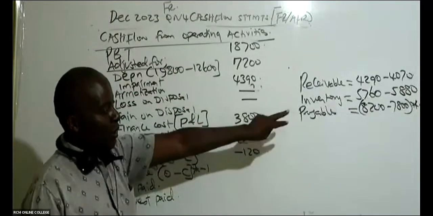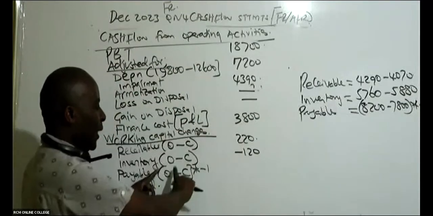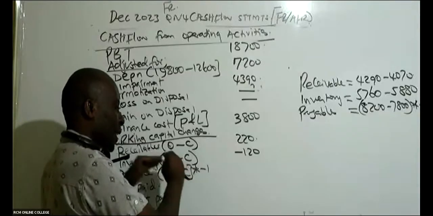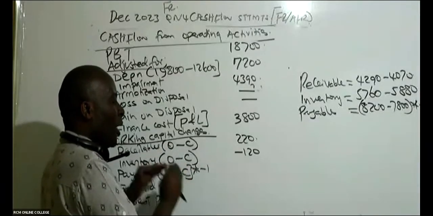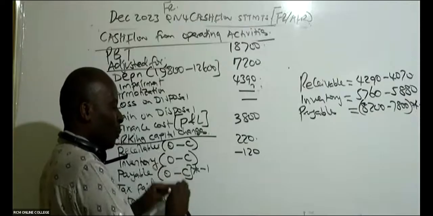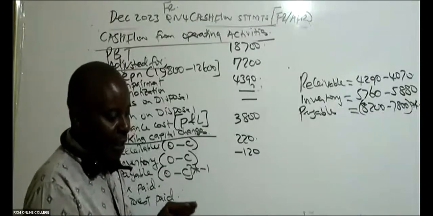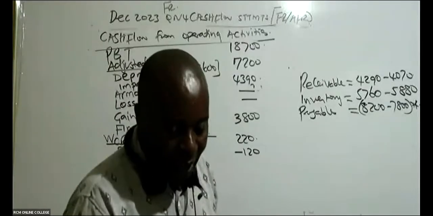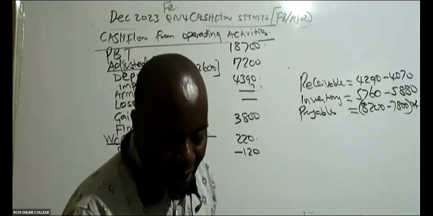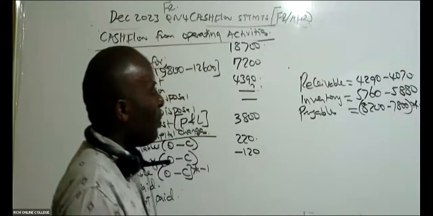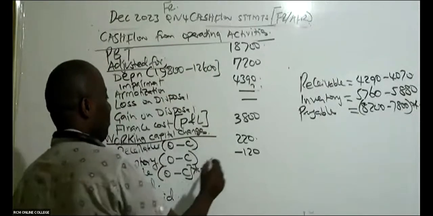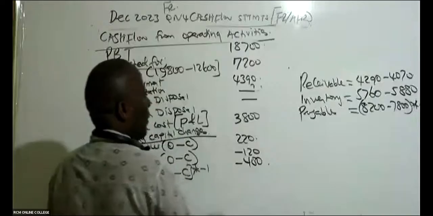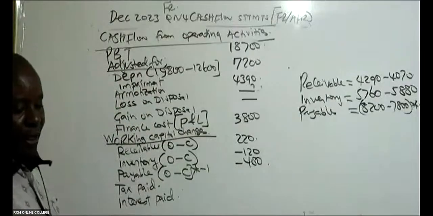So you take that number the way it is, but all liabilities shall always be multiplied by negative 1. So what are we getting? Is there somebody who is able to see negative 400?